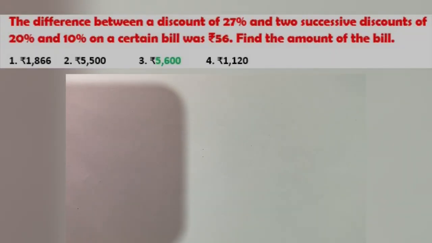After that we have the fourth question. What does the fourth question tell? The difference between the discount of 27% and two successive discounts of 20% and 10% on a certain bill was 56 rupees.